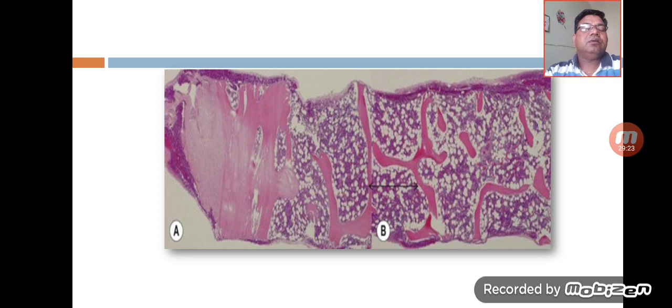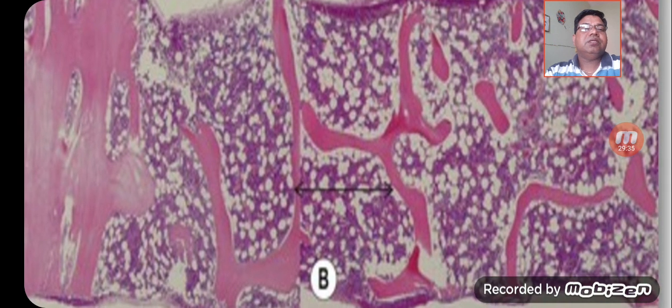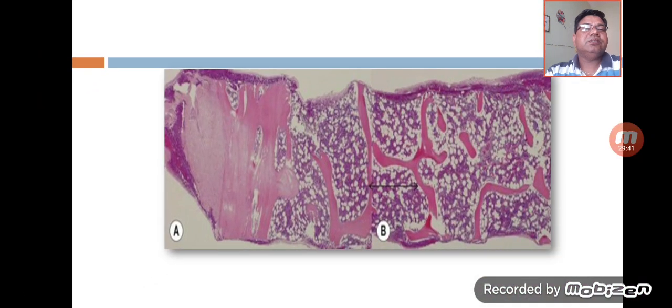So these are the biopsy fragments. Here you can see the bone as well as the trabeculae. They are present, and mature trabeculae you can easily appreciate, and multiple cells along with the fat cells you can easily observe.